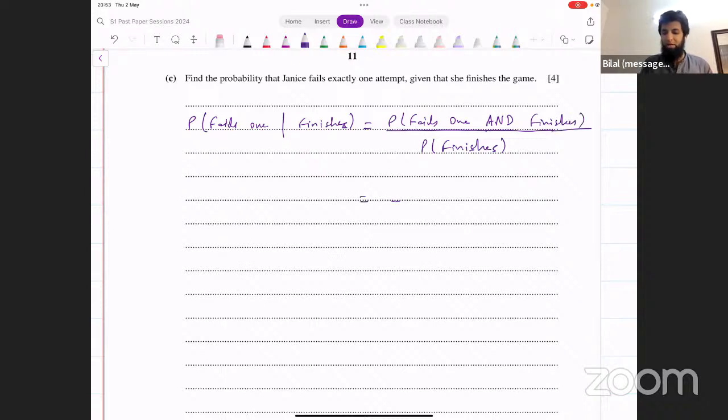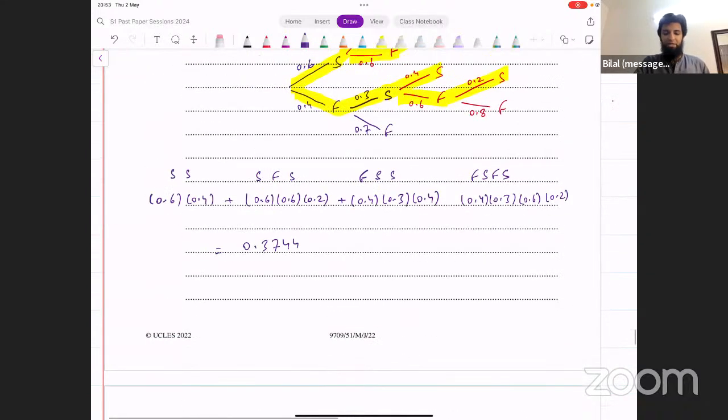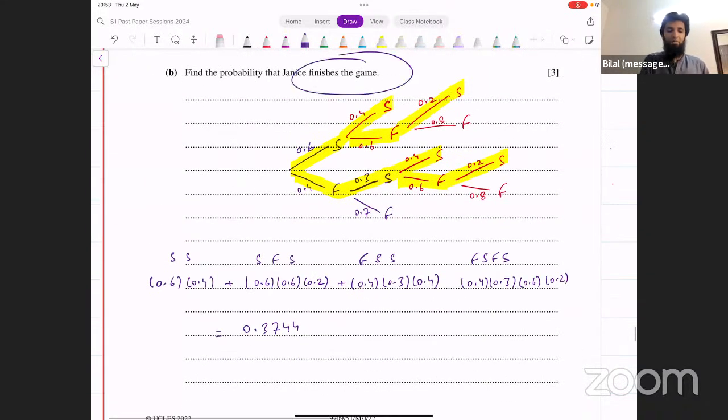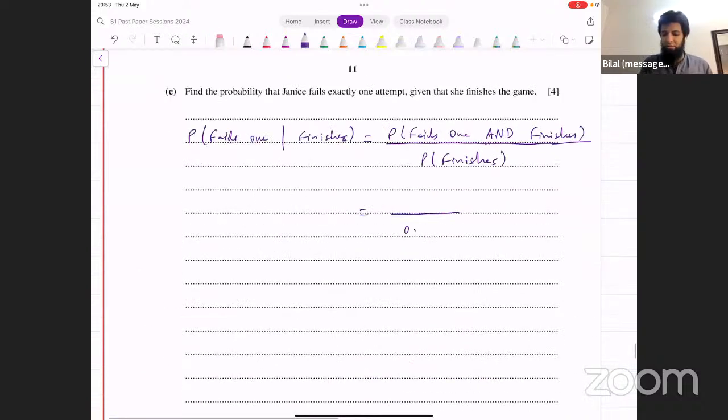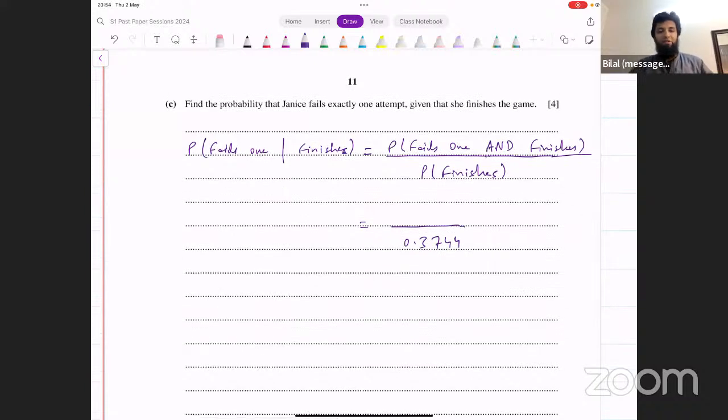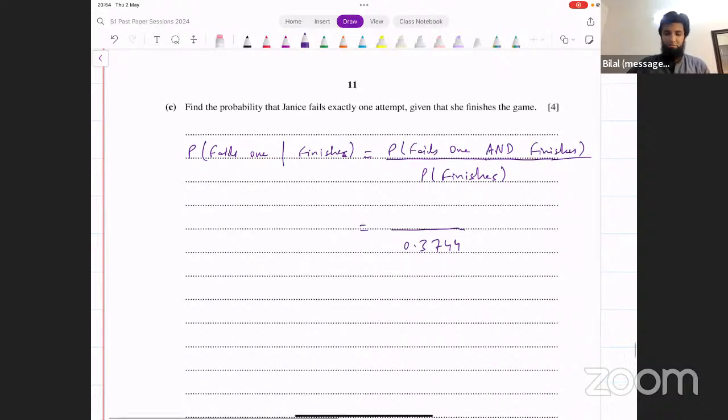Now, do we know the denominator already? That's exactly what they made us find in the previous part. Probability that she finishes the game, that's 0.3744. That is going to be the denominator here. Now, what about the numerator? That she finishes the game, and while she finishes the game, she fails exactly one attempt.